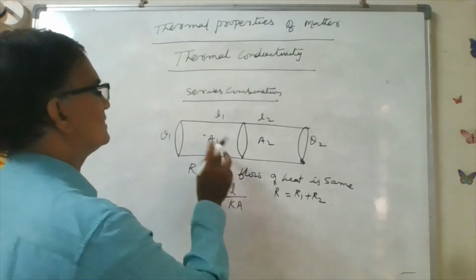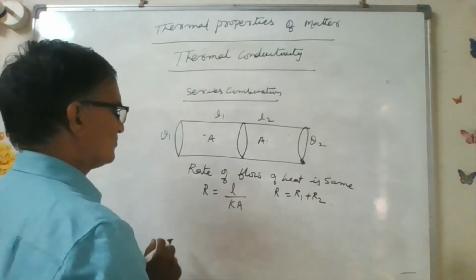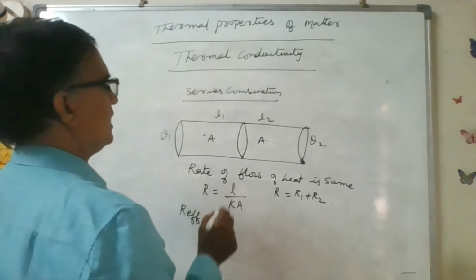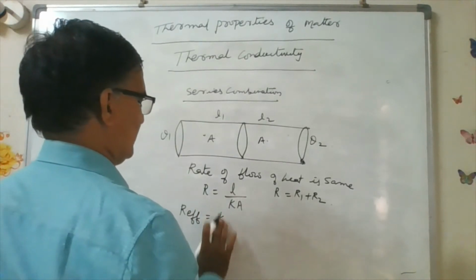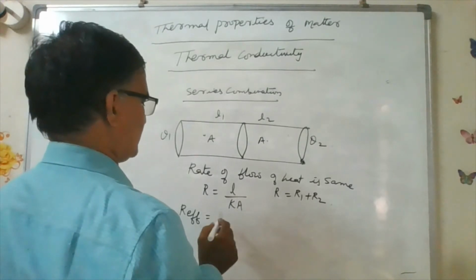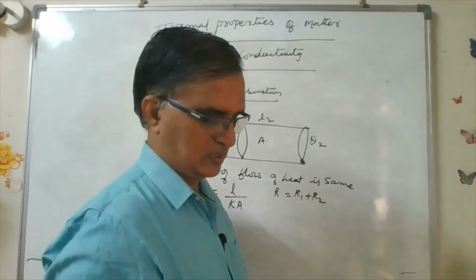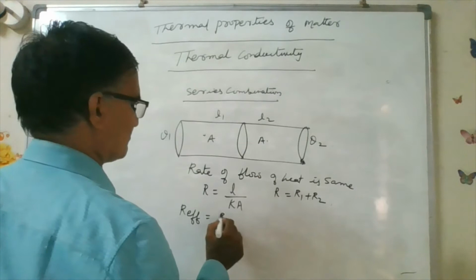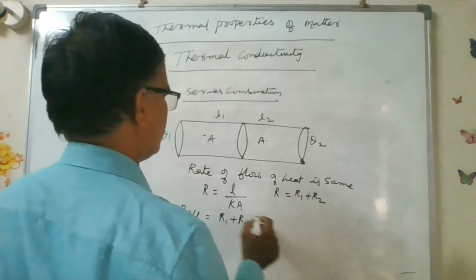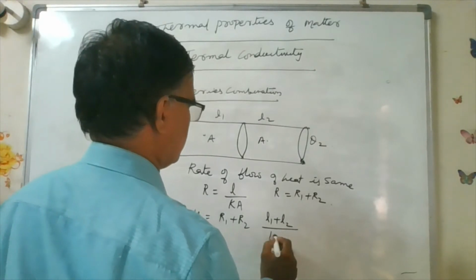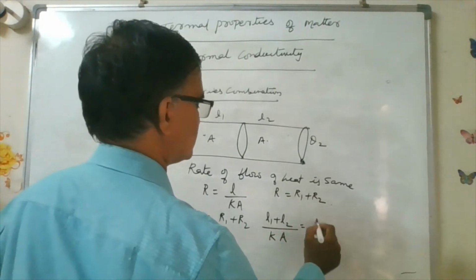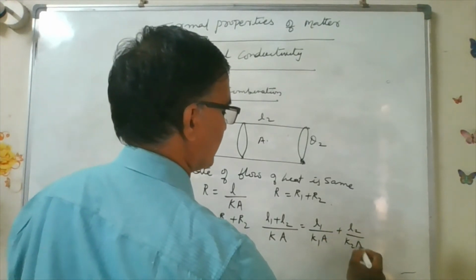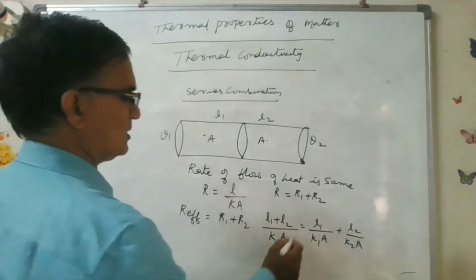Here they have the same area of cross section and different lengths. So R effective is equal to R1 plus R2, that is, (L1 plus L2) by K A is equal to L1 by K1 A plus L2 by K2 A. A gets cancelled.